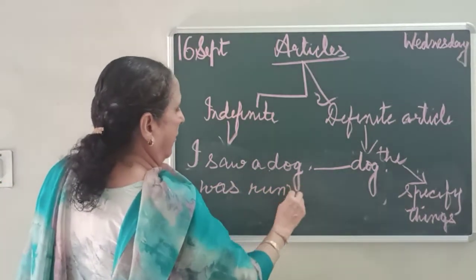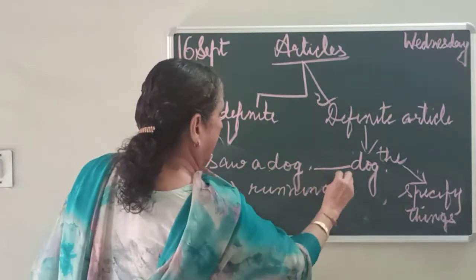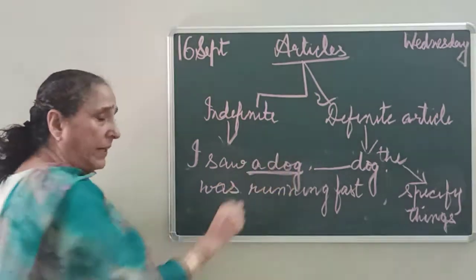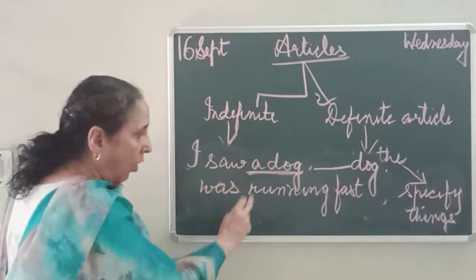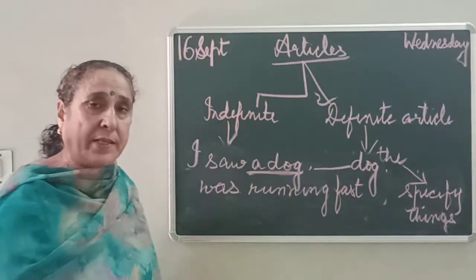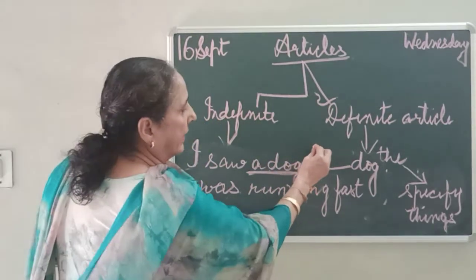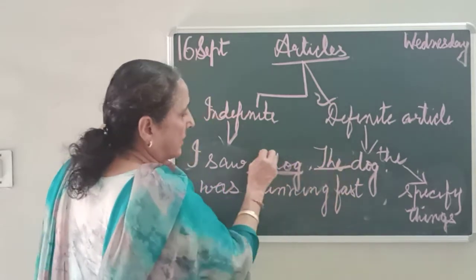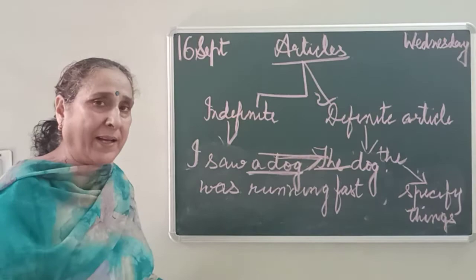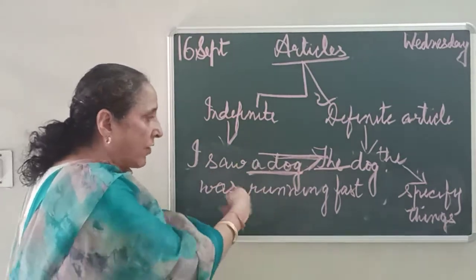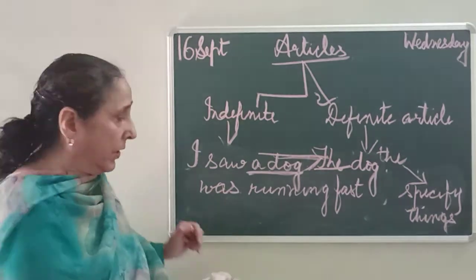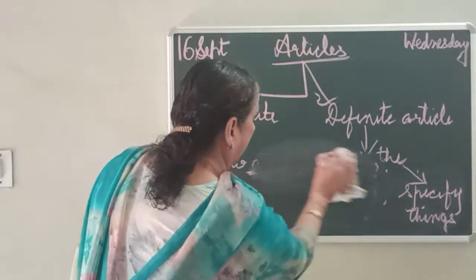running fast. It means here it can be any dog. The dog was running fast. It means you are talking about the dog which you have seen earlier. Then you are writing the dog. It means you are specifying the dog. Means वही dog की बात कर रहे हैं जिसको मैंने पहले देखा है. ठीक है? I saw a dog. The dog was running fast. वही dog. It was running very fast. Then you are writing the.